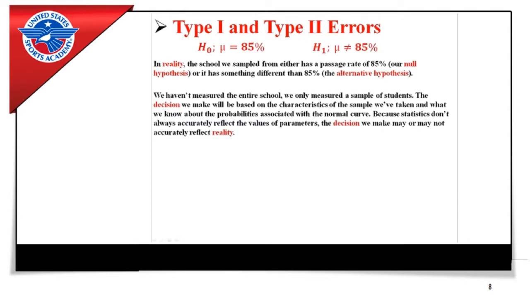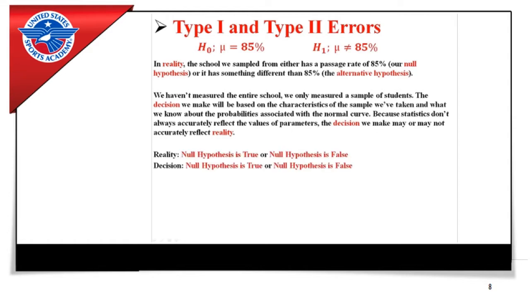So we haven't measured the entire school, we only measured a sample of students. The decision that we make will be based on the characteristics of the sample we've taken and what we know about the probabilities associated with the normal curve. Because statistics don't always accurately reflect the values of parameters, the decision we make may or may not accurately reflect what's real, may not accurately reflect reality.